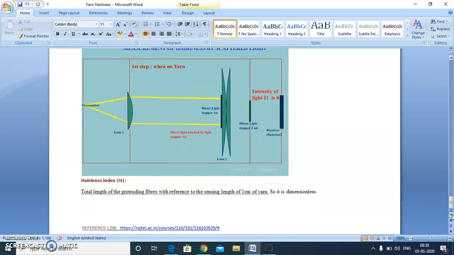we report hairiness index. Now, what is hairiness index? Hairiness index is the total length of the protruding fibers with reference to the sensing length of 1 centimeter of yarn. This is very important. Here we don't report the counting number of hairs. We report the length of the hair with respect to 1 centimeter of yarn, the total length of the protruding hairs. So the length unit gets cancelled, and this hairiness index is dimensionless. We don't report S3 value in the Uster hairiness attachment.